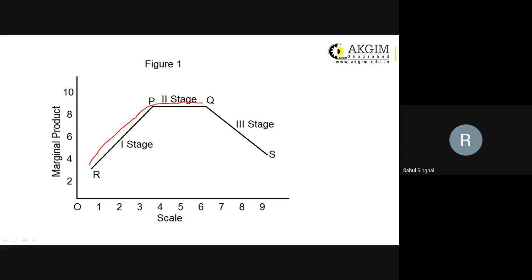Once we make more changes in both the factors, labor and capital, we will get diminishing return. So this question arises: when we can vary both labor and capital, why do we get a diminishing return on our output? It should always be increasing. It may be constant.